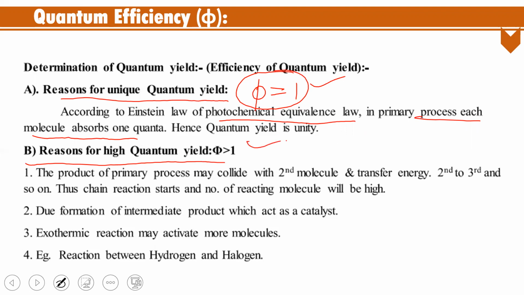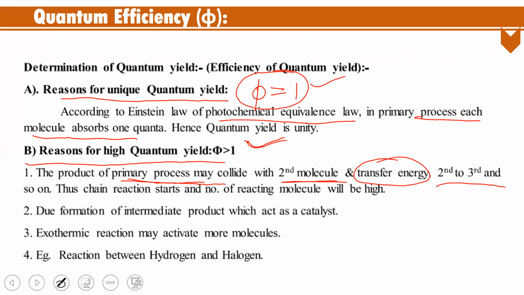Reasons for the high quantum yield, that is phi greater than 1. Let's see. The product of the primary process may collide with a second molecule and transfer the energy, and the energy is transferred from second to third, and so on. Thus a chain reaction starts and the number of reacting molecules becomes large. That means the number of involved molecules increases.